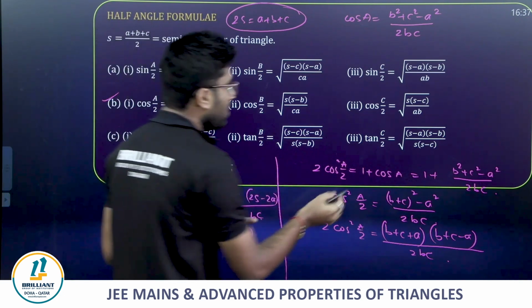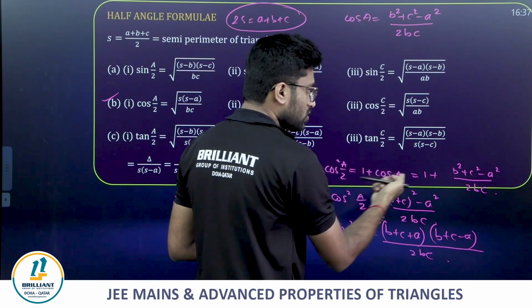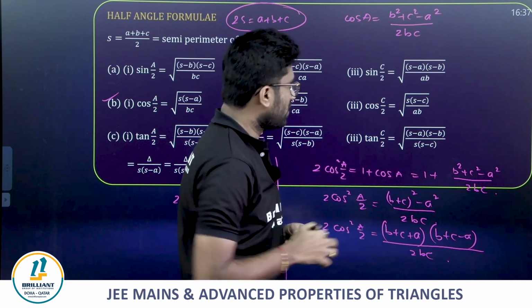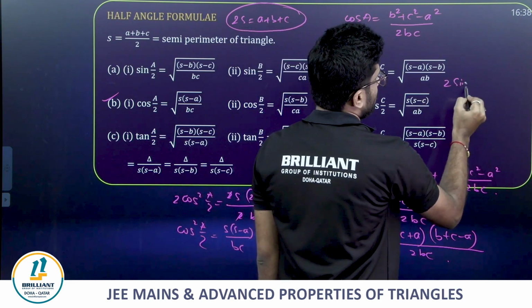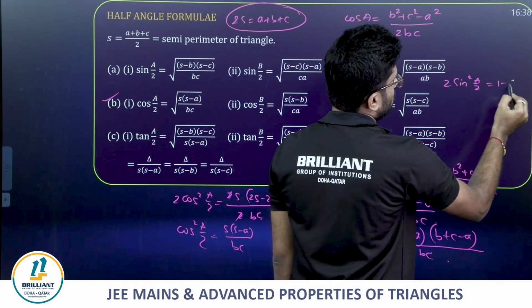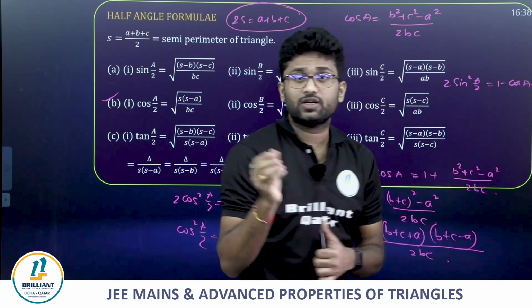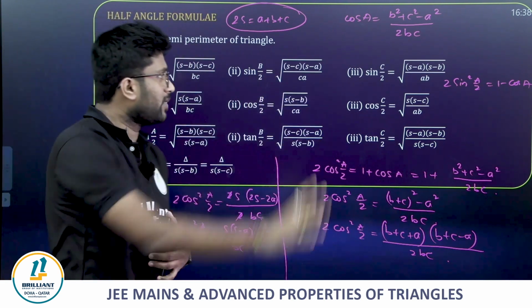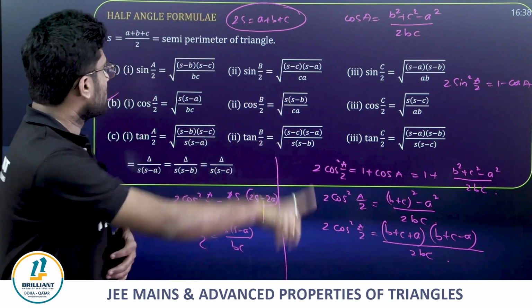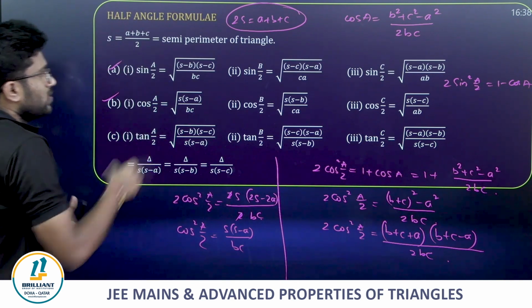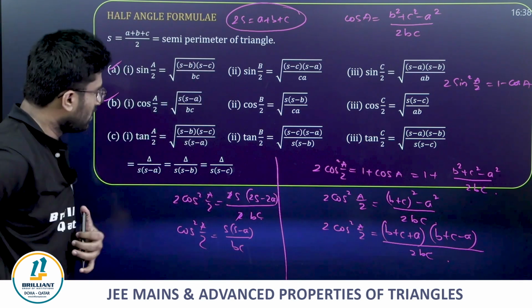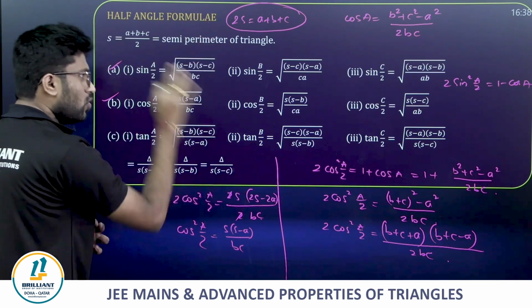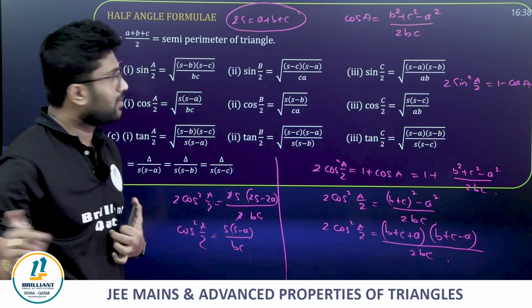Now to get sin A by 2: 2 sin square A by 2 is equal to 1 minus cos A. In trigonometric ratios and identities, we have already discussed those. Just substitute it, then you will get sin A by 2 equals root of (s minus b) into (s minus c) divided by bc. Friends, very important, we most frequently come across all of them.